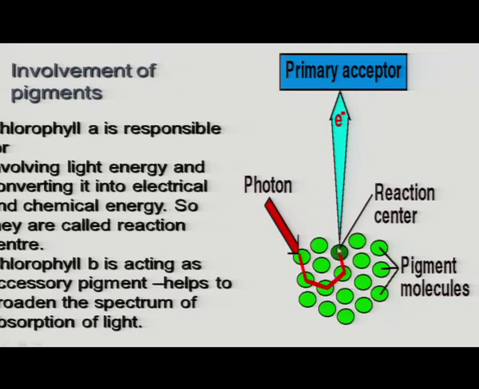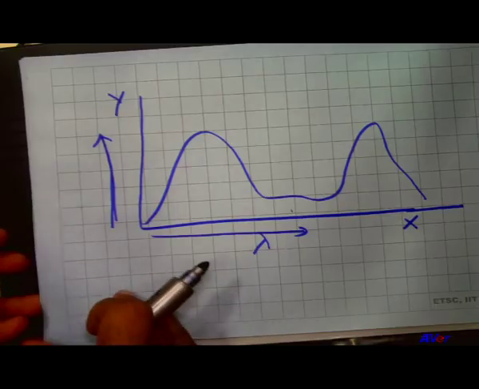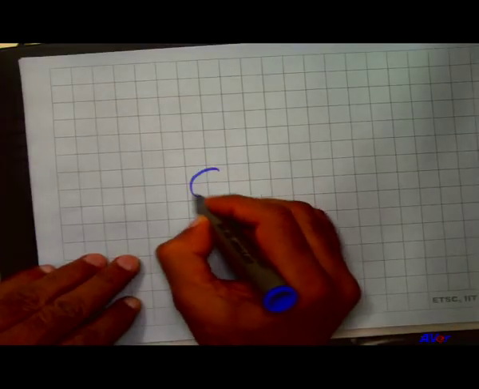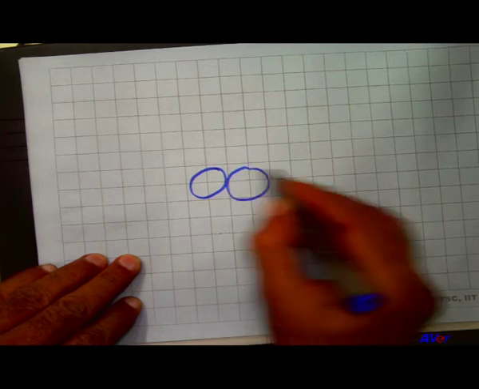That is, an electron is released, and this electron is accepted by a different type of acceptor, which is called the primary acceptor. These different types of molecules are also called antenna molecules.